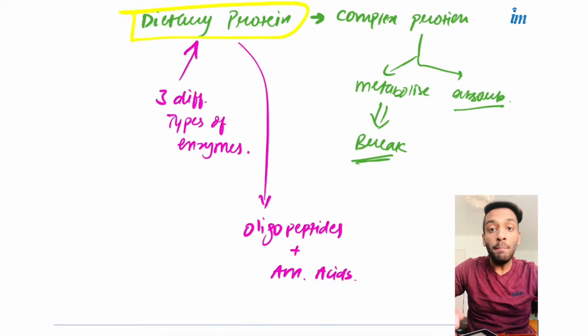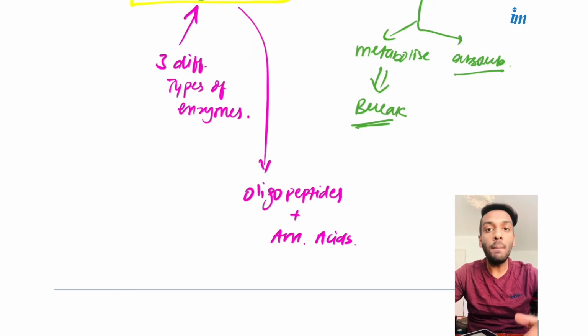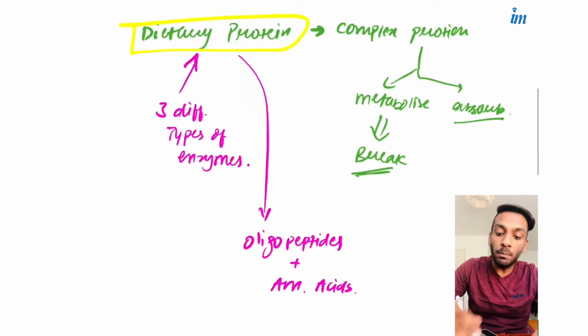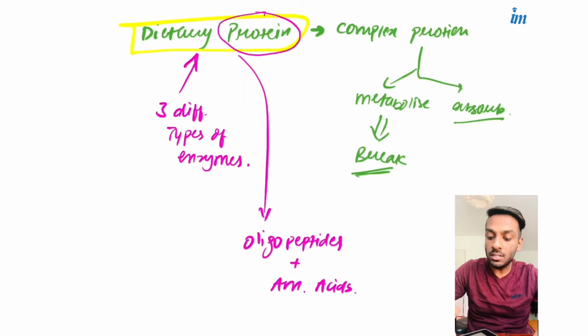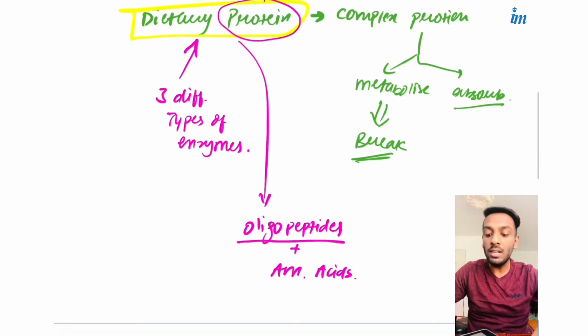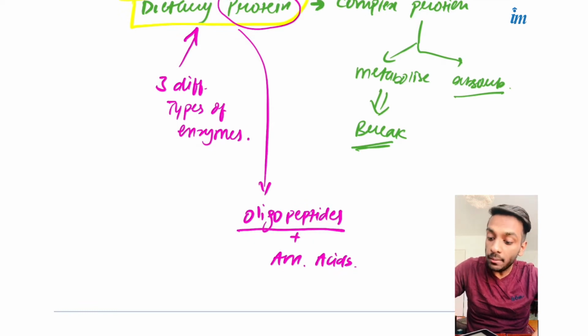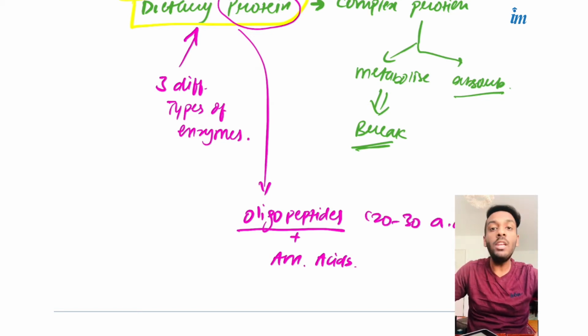Protein is a chain of peptides, that is, a chain of amino acids. More than 50 amino acids combined form the complex protein. This complex protein is a structure of oligopeptides. So when we break this protein chain, we will get some oligopeptides. Oligopeptides are a chain of amino acids with 20 to 30 amino acids, and we will also get some free amino acids.